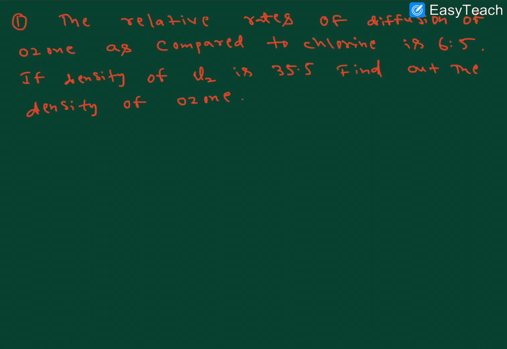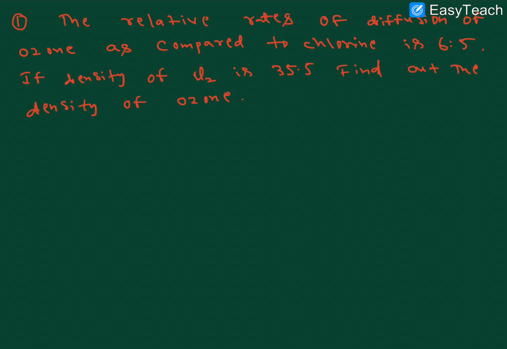Let me explain some problems here. The question: the relative rate of diffusion of ozone as compared to chlorine is in the ratio 6 to 5. The density of Cl2 is 35.5. Find out the density of ozone. So this is the question. We have to find out the density of ozone.